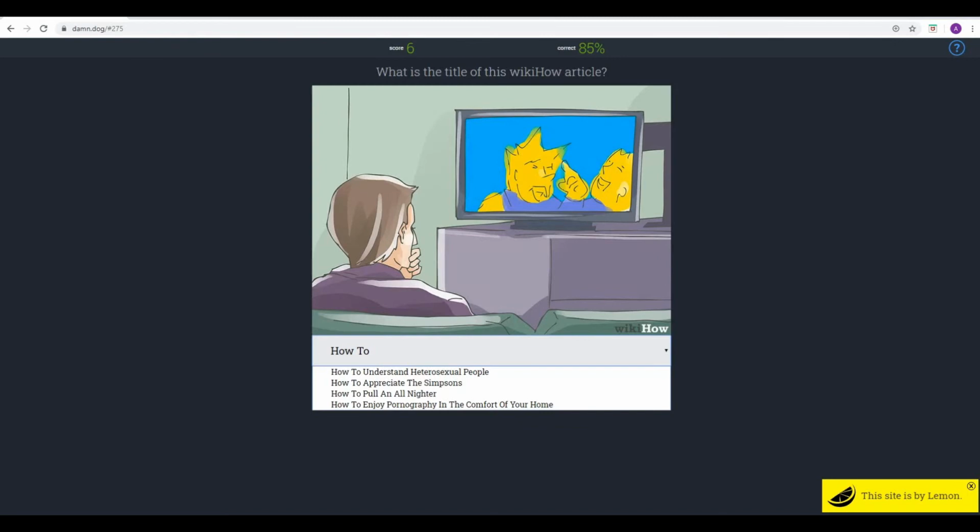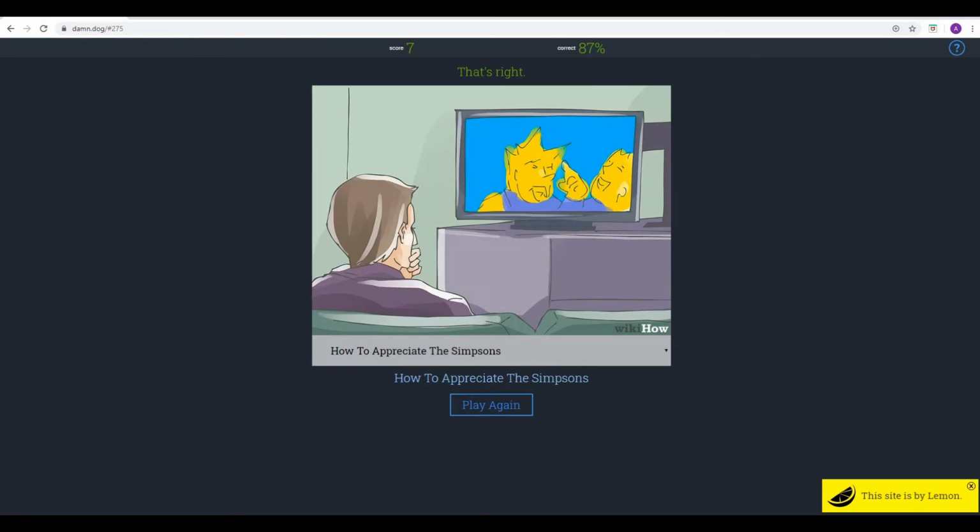I'm really gravitated to The Simpsons because they've got that cartoony vibe, like yellow skin colour and the spiky hair, things like that. Yeah, I'm with you on that one. Let's just go for it. That's right, it is. Correct. I kind of want to see what the article's all about.